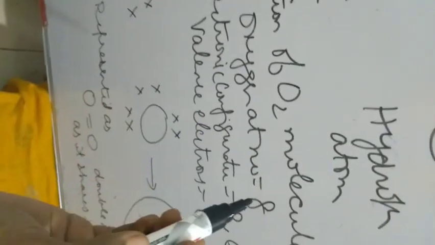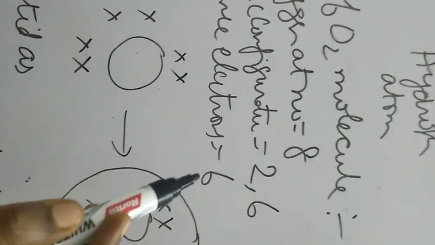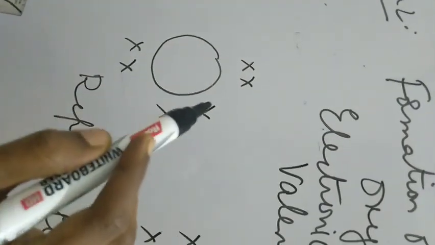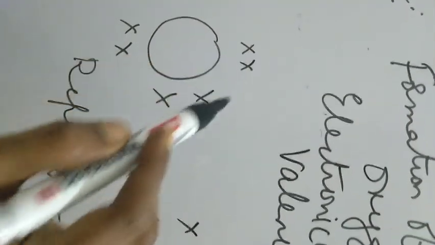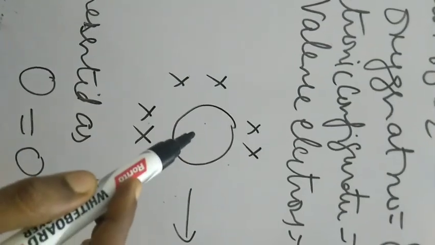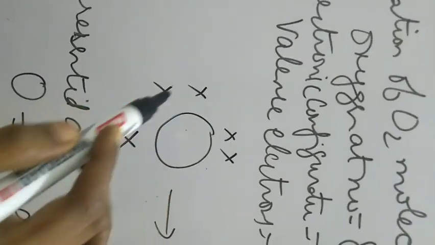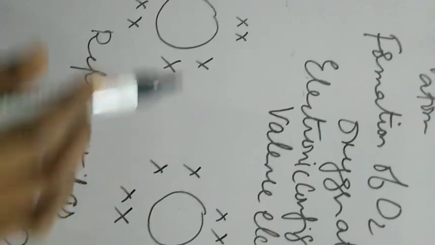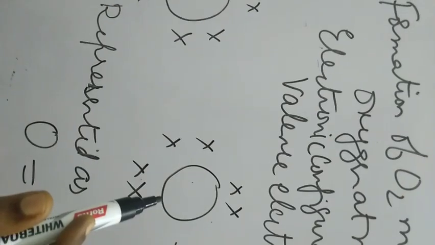Now let us see one more example, the formation of the oxygen molecule. Oxygen has atomic number 8. Its electronic configuration is 2, 6, and the number of valence electrons is 6. Here I am representing only the valence electrons. Before the sharing of oxygen atoms, this is an oxygen atom. How many valence electrons are there? 1, 2, 3, 4, 5, 6. Here also, this oxygen atom has 1, 2, 3, 4, 5, 6. So 6 valence electrons here and 6 valence electrons here.